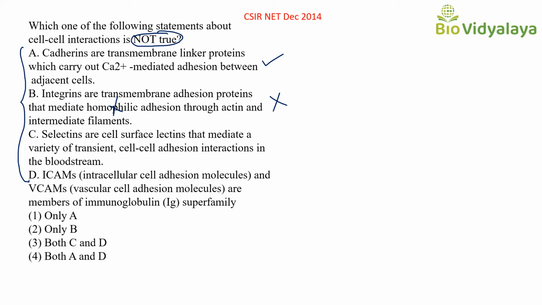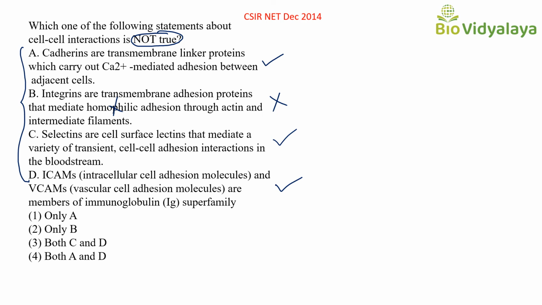Next statement C. Selectins are cell surface lectins that mediate a variety of transient cell-cell adhesion interactions in the bloodstream. Yes, this is also correct because we studied that selectins are present in endothelial cells that can interact with leukocytes. So this statement is correct. Next statement D. ICAMs and VCAMs are members of immunoglobulin superfamily. This is also true. Immunoglobulin superfamily CAMs are ICAM, VCAM and NCAM. So statement D is also correct.